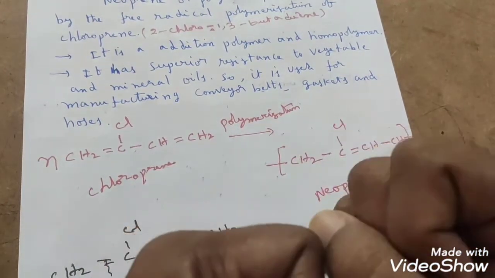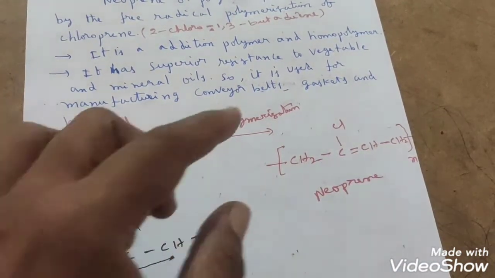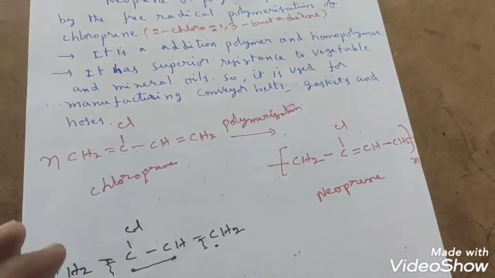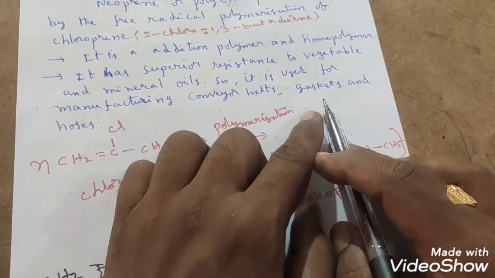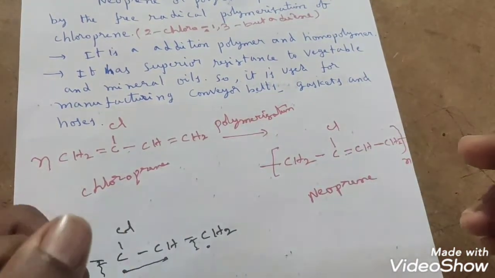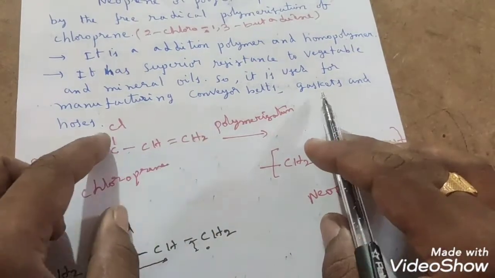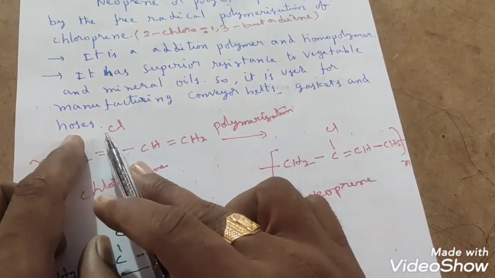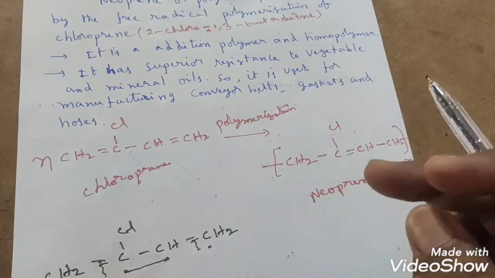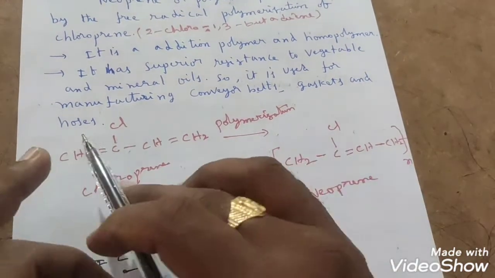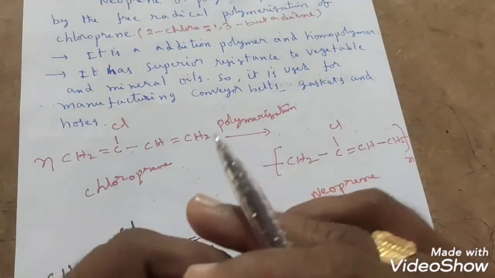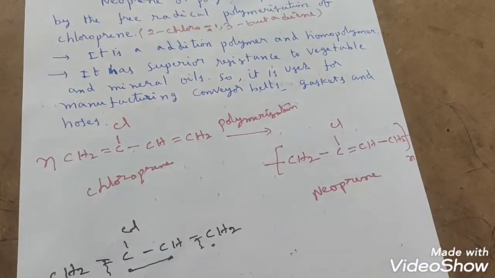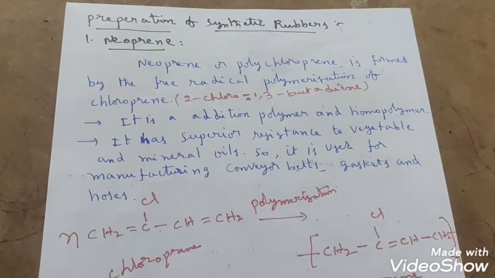Gaskets, you know already, are nothing but rings of rubber used in engines. And hoses are nothing but flexible tubes conveying water. So these are the uses of neoprene.